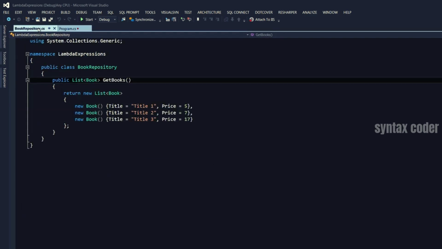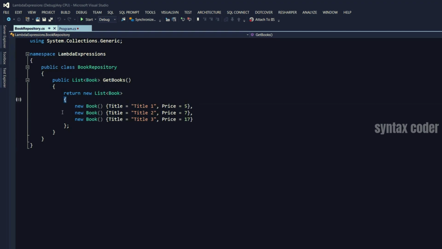Here, I've got a class called book repository. Let's say this is responsible for returning the list of books from the database. Now, to keep things simple here, I have just hard-coded a few book objects in a list. So this method here, getBooks, returns a list of books, and list, as you see, is a generic type, as indicated by angle brackets. So it's a collection of books.